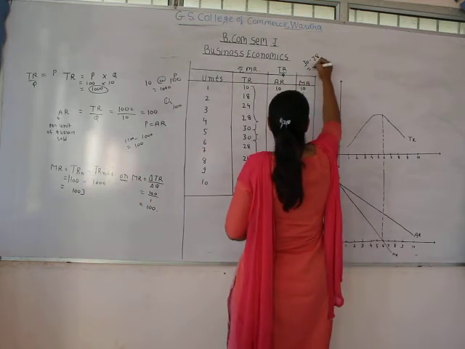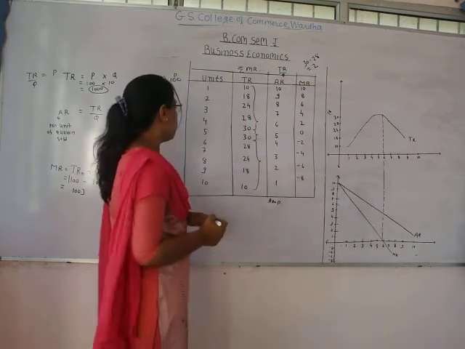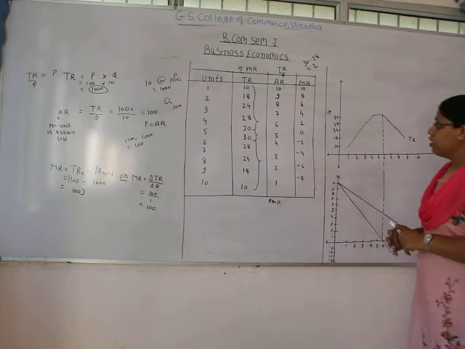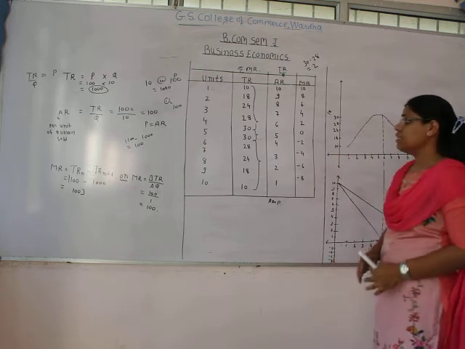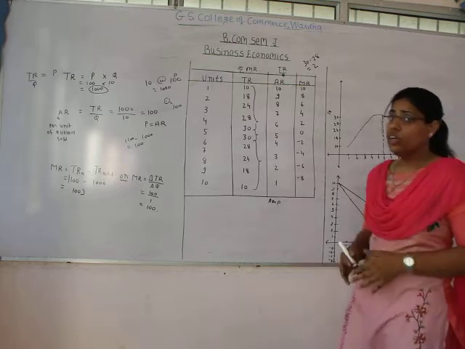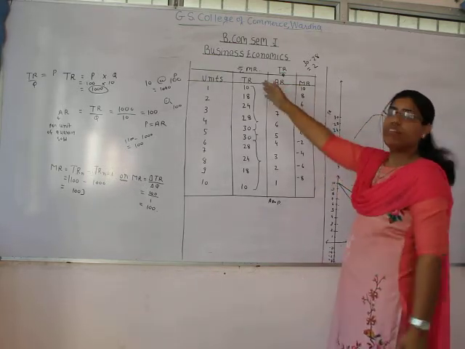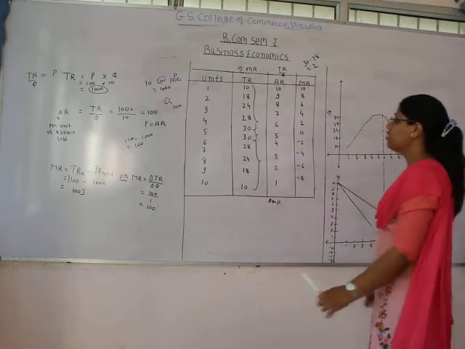So 30 minus 28 would be 2. So marginal revenue from the fifth unit would be 2 rupees. Okay, so this way the marginal revenue also goes on decreasing, because in order to sell the additional units in the market you have to decline your price in the market. Okay, so as I have told you that total revenue is the summation of marginal revenue.